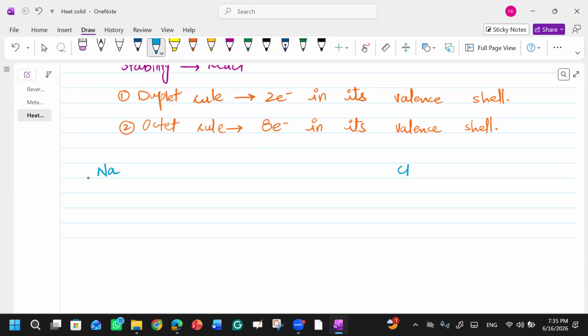What is the electronic configuration of sodium? Its proton number is 11. I am writing the proton number because I need the electronic configuration. For chlorine, it is 17. Chlorine's mass number is 35, and sodium's is 23.